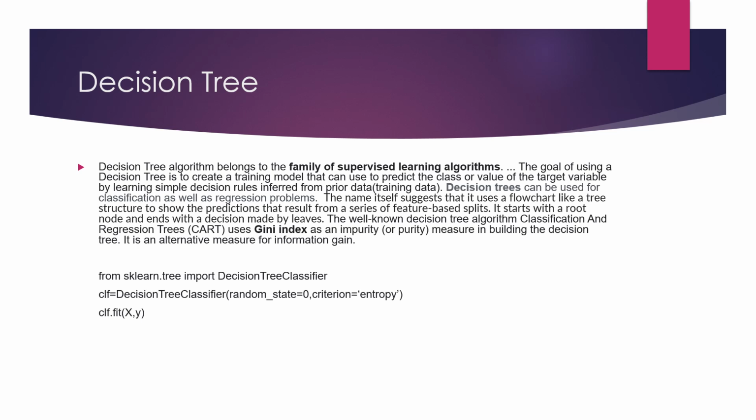So this is what I have written: random state 0 and criterion entropy. You can also write criterion as information gain. I have used criterion as entropy. And random state 0, you will ask what is random state. So we use random state so that our data doesn't change frequently.